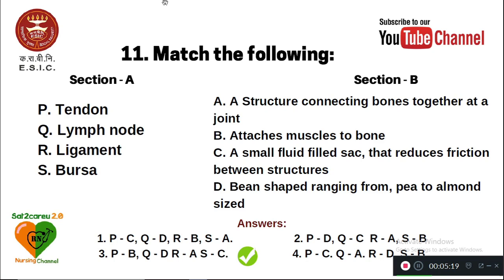The right answer is option C. P, tendon, is matched with B, attaches muscle to bone. Lymph node Q is matched with D, that is bean shape ranging from pea to almond. Ligament is matched with a structure connecting bones together at a joint. And bursa is matched with a small fluid-filled sac that reduces friction between structures. This is how section A is matched with section B.